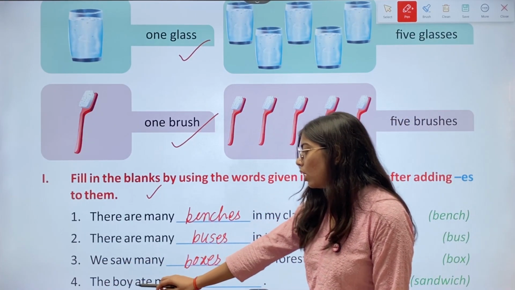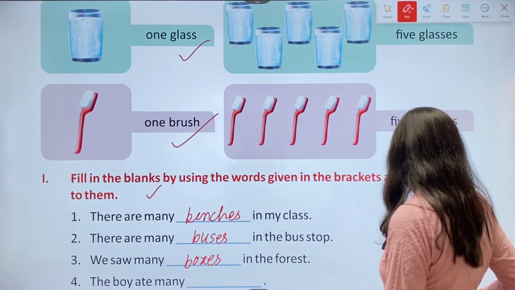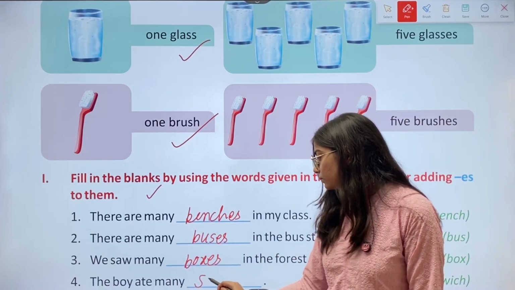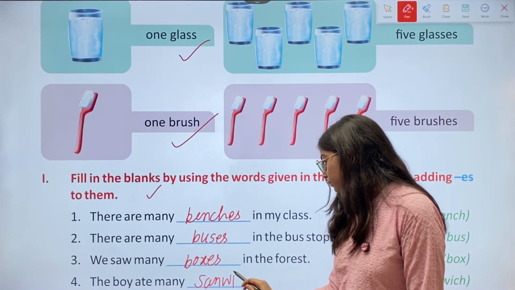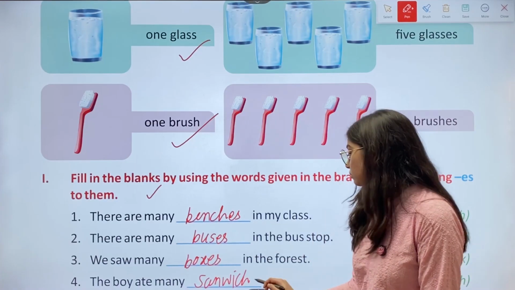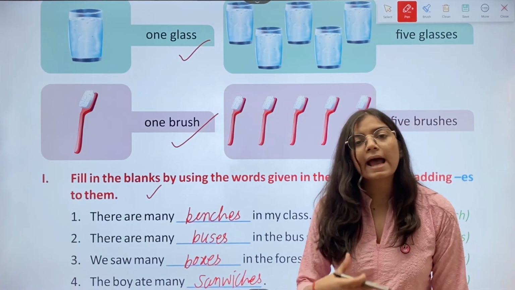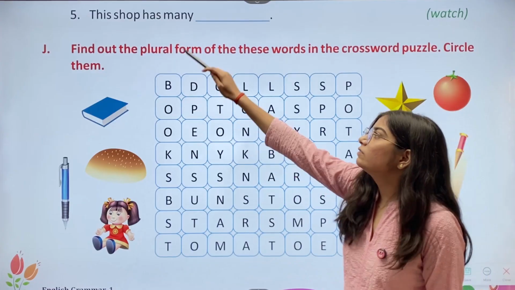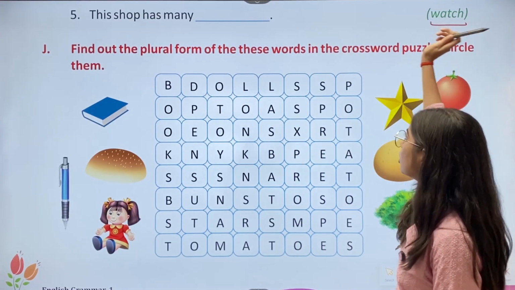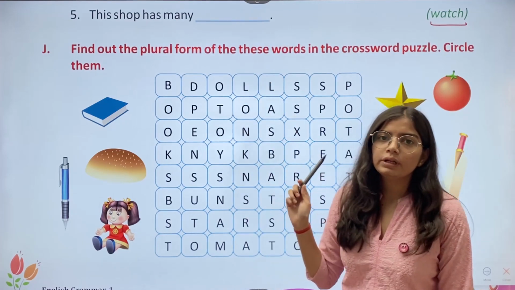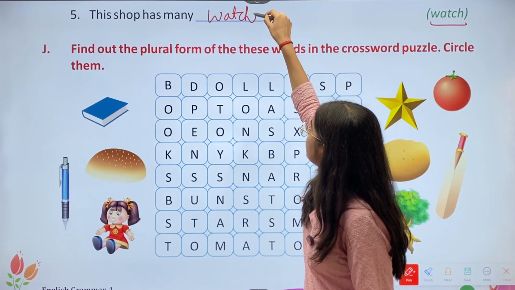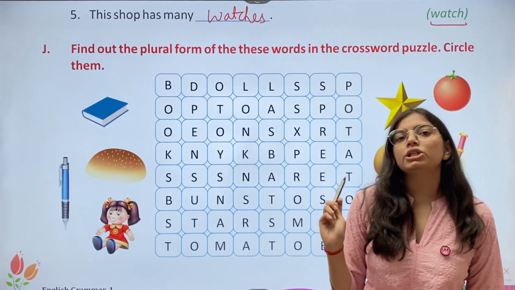Fourth one. The boy ate many dash. We have option sandwich. So we'll write sandwich. Then we'll add es to it, which makes it sandwiches. Then we have the fifth one. This shop has many dash. We have the option watch. So we'll write watch. Then es, which makes it watches.